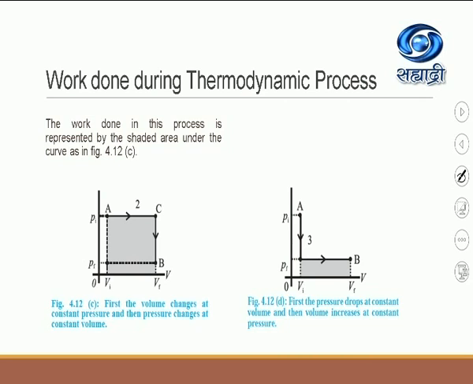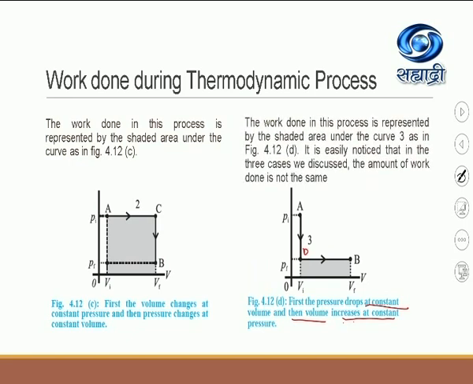So what is path 3? Here is some intermediate point, I will call it D. First the process AD is carried out and then the process DB. First the pressure decreases from Pi to Pf at constant volume, and then the volume increases from Vi to Vf at constant pressure. Now how do we find the work done? The work done in this process is represented by the shaded area under curve 3, as shown in figure D.